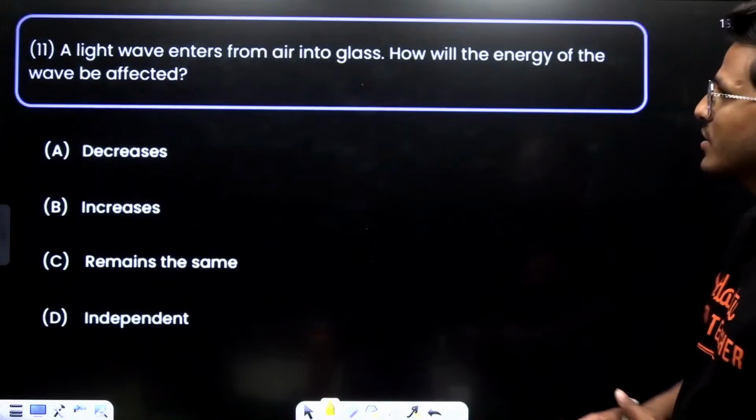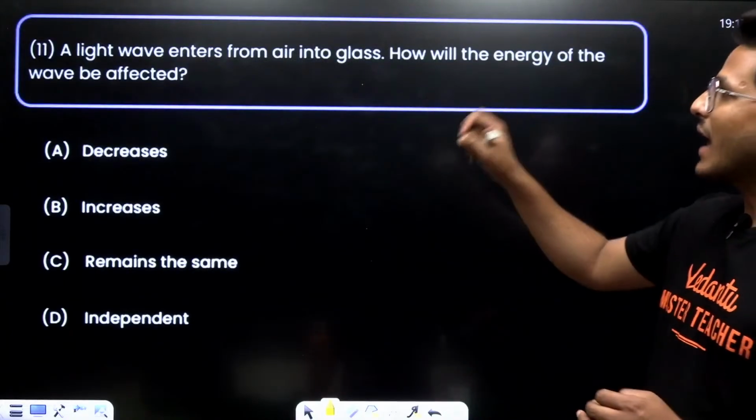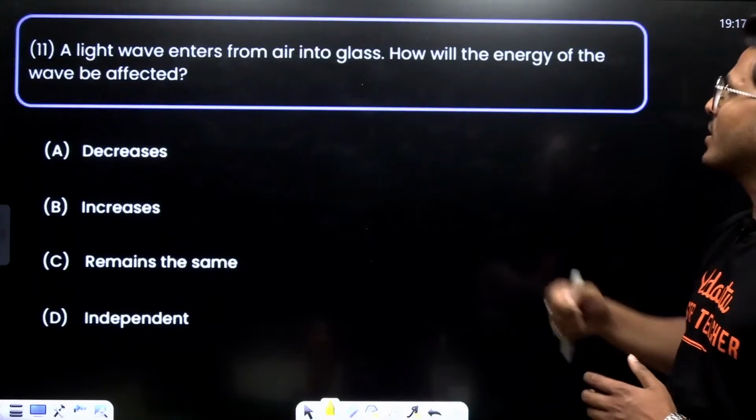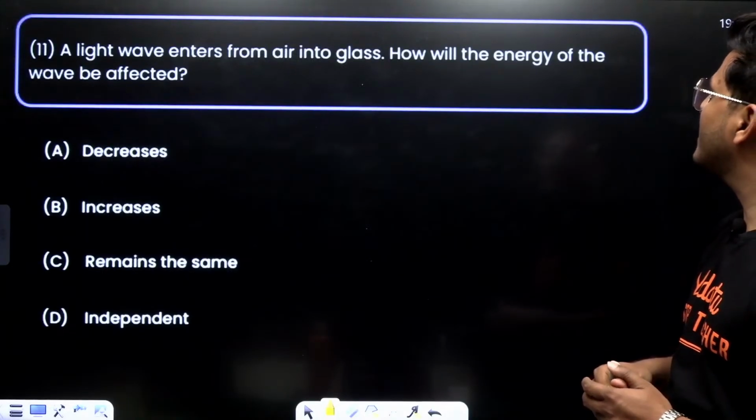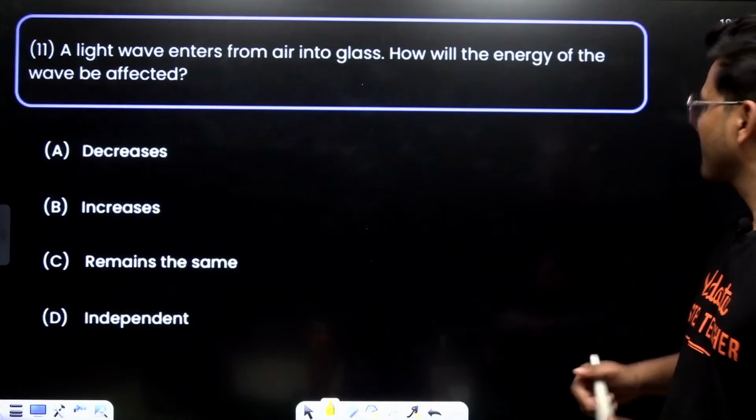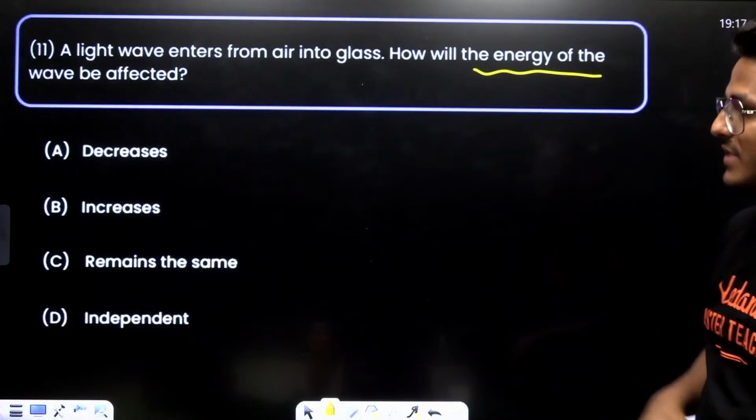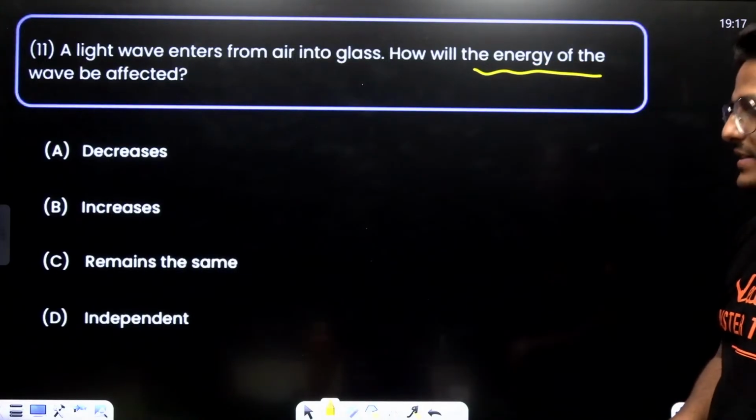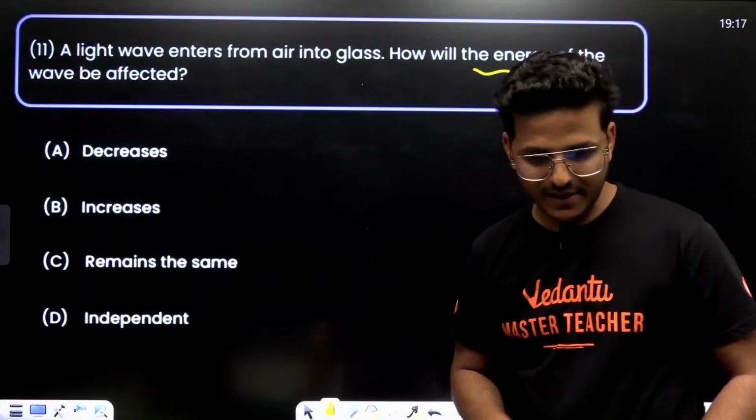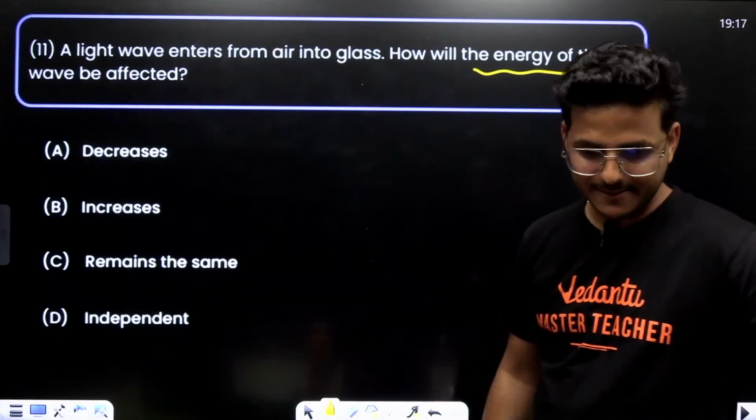Next question, question number 11. A light wave enters from air into glass. How will the energy of the wave be affected? Decrease, increase, remains the same, or independent?